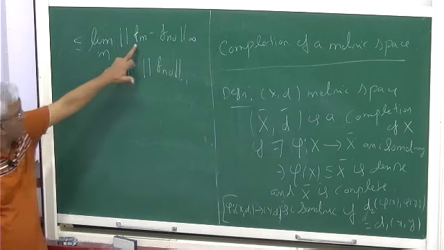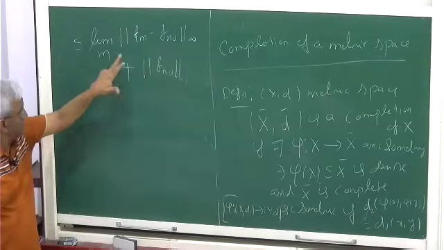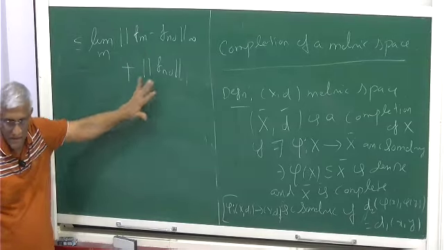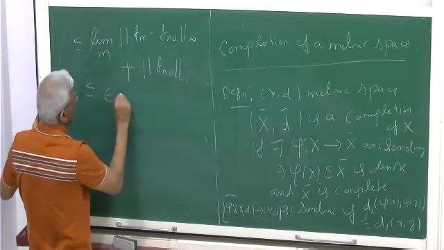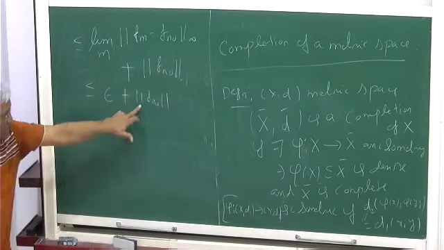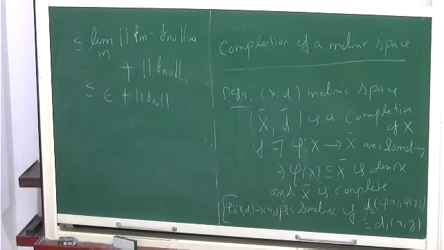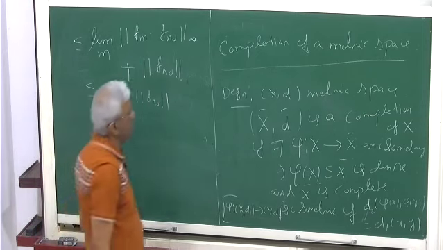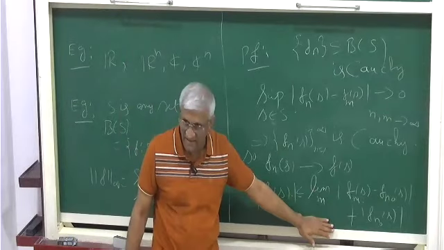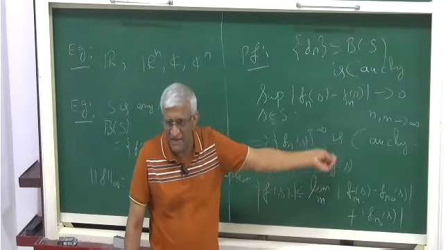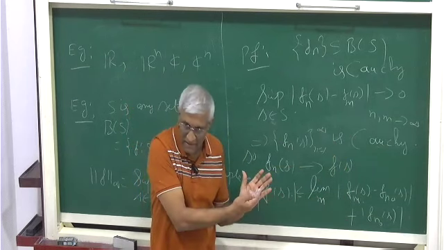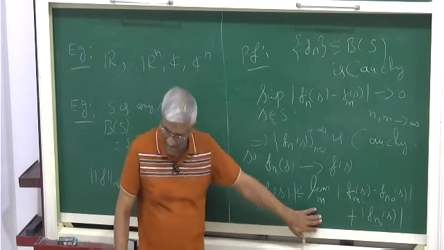This is okay, and this is less than epsilon after some time. So the limit will also be less than epsilon. This is a bound for this: less than or equal to epsilon plus the norm of Fn naught. So it's bounded. This is a single number. I am just choosing a single n naught and writing it like this. You can argue the whole thing with epsilon and other things, but it's not needed. I just write it like this.